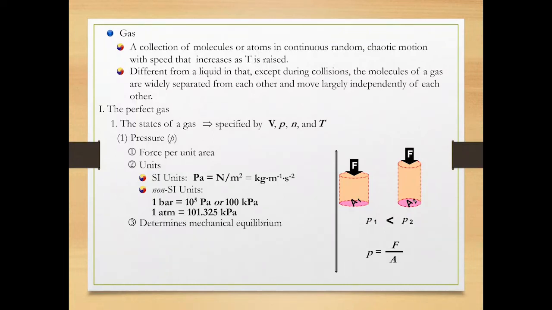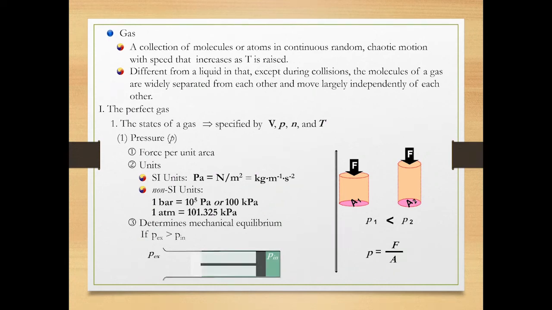Pressure allows us to determine mechanical equilibrium. What does that mean? Check this animated illustration. A gas is trapped in the cylinder and exerts internal pressure P in. The pressure outside the cylinder, or external pressure, is denoted by Px. What do you expect to happen if external pressure is greater than internal pressure? The gas will be compressed until the two pressures become equal.